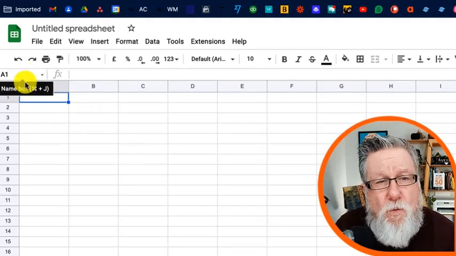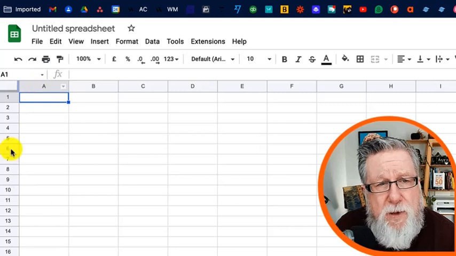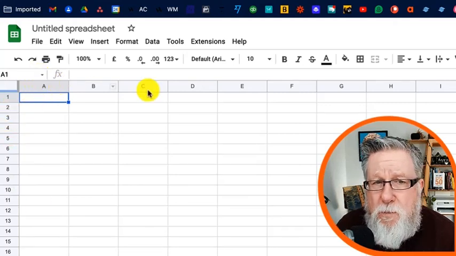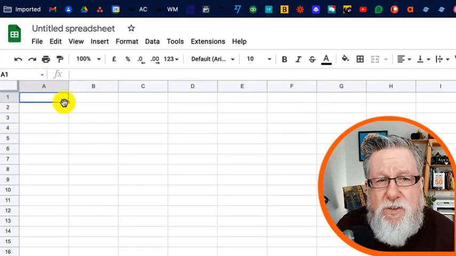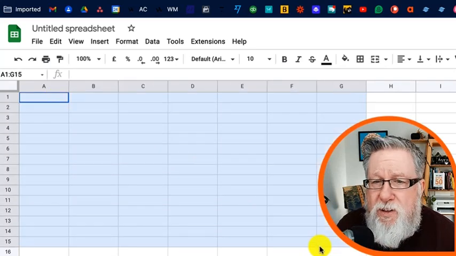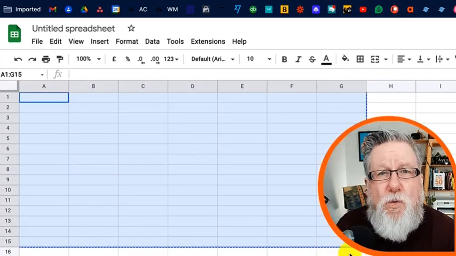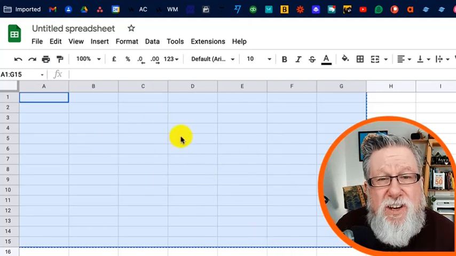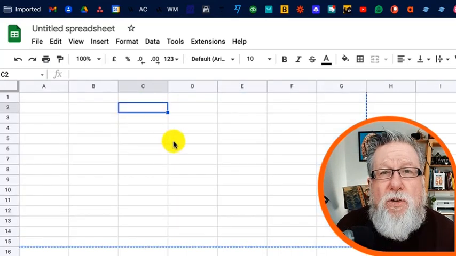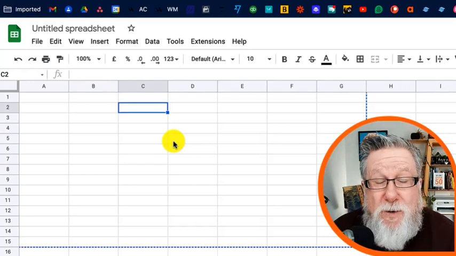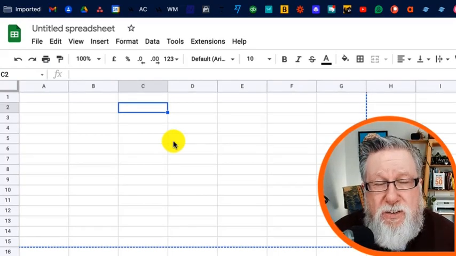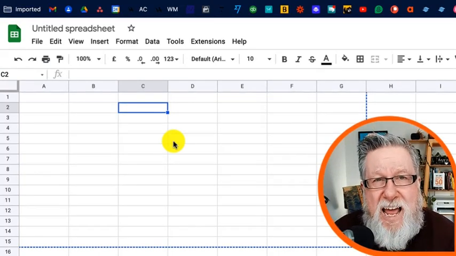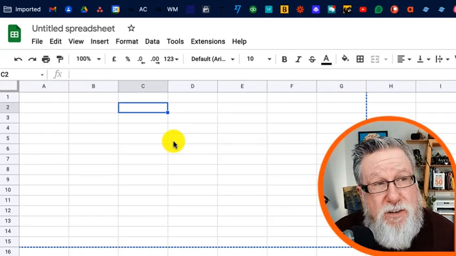Spreadsheets are broken down into three basic areas. We have rows of information from top to bottom. We have columns of information from left to right, and we have regions where we select both rows and columns, and that's called a range. We also have inside of the spreadsheet the individual squares, which are called cells. Cells are very important. They're the building blocks of spreadsheets, and cells contain the data that spreadsheets work on.